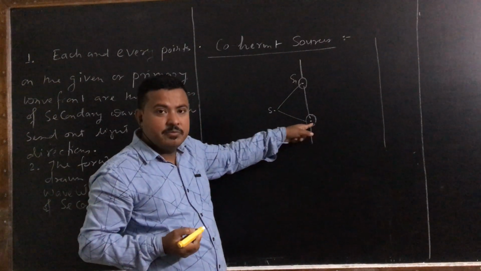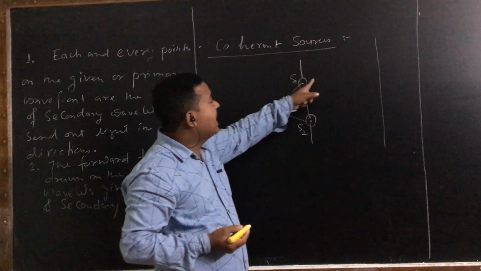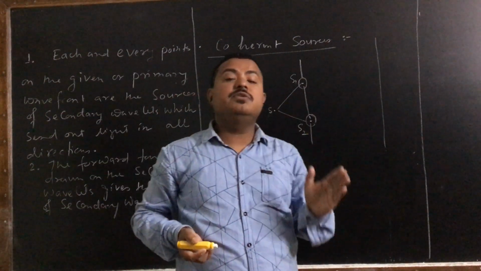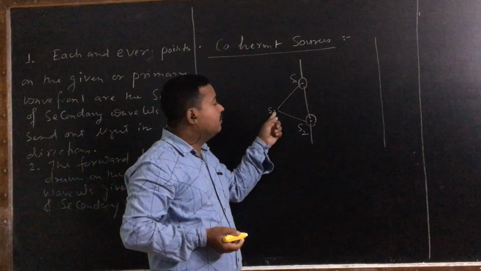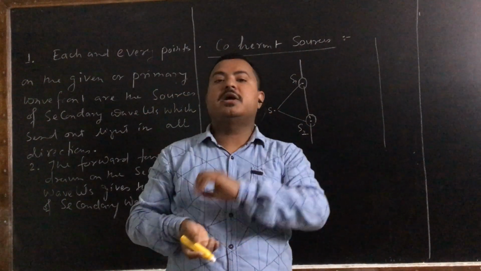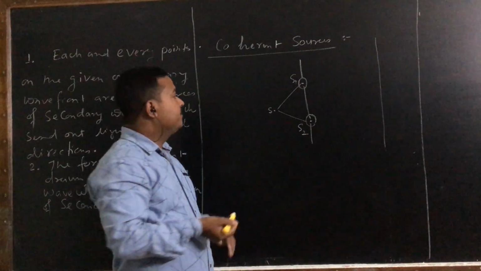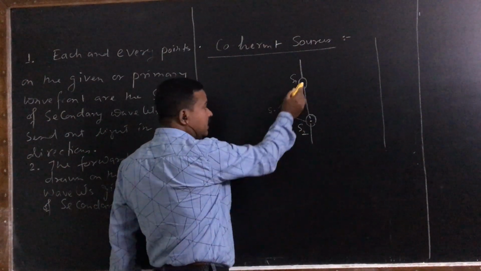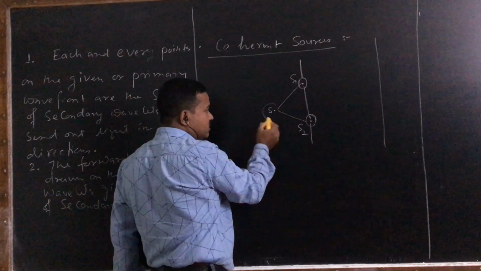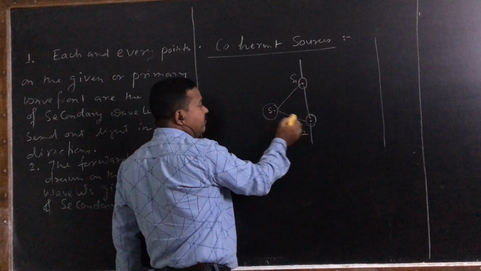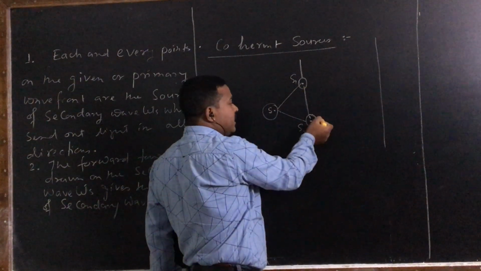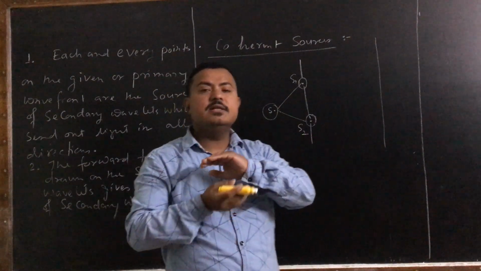Same wavelength, because same with this. And the light emitted by these two sources are in the same phase or at a constant phase difference, depending on the position of this source. Because I have discussed phase difference and path difference in the wave chapter. So here you see, if these two sources are at equal distance from the main source, then the path difference will be 0, and the phase difference will be 0. Means the light emitted by these two sources will be in the same phase.